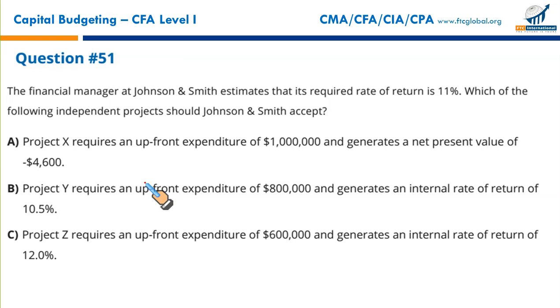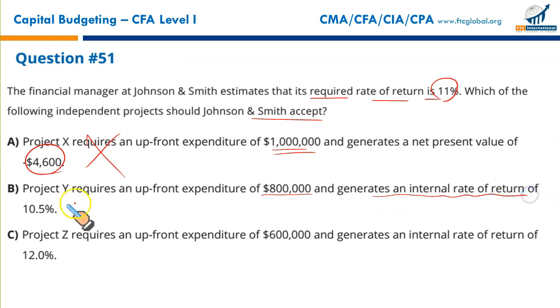Next. A financial manager at Johnson & Smith estimates that its required rate of return is 11%. That's your required rate of return. Which of the following independent projects would Johnson & Smith accept? A. Project X requires an upfront expenditure of 1 million and generates a net present value of negative 46. Rejected. This generates less than 11%. B. Project Y requires an upfront expenditure of $800,000 and generates an internal rate of return of 10.5.